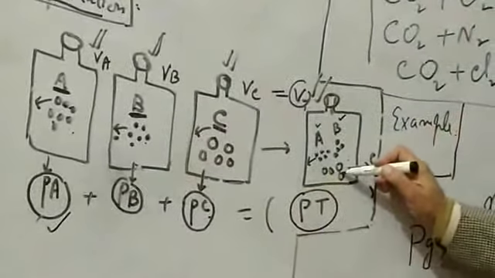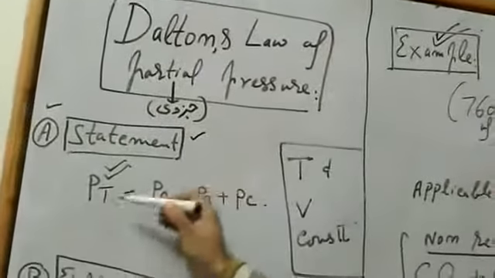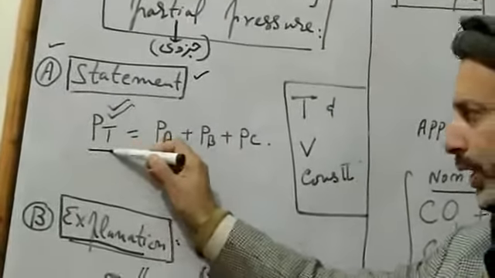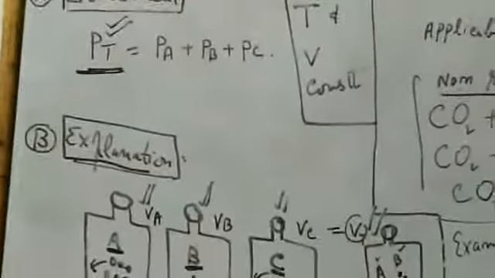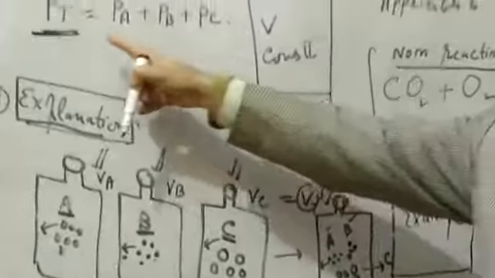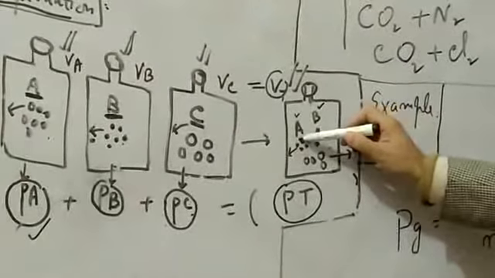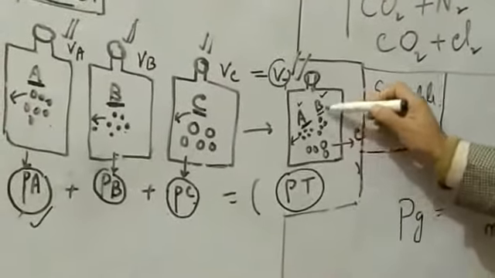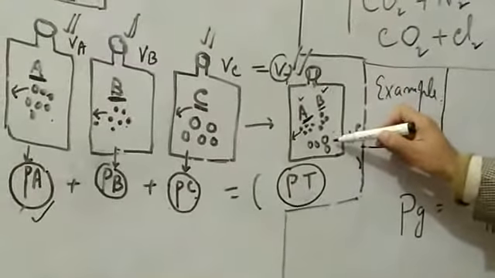And this is what we call Dalton law of partial pressure, which can be stated as: the total pressure, PT meaning total pressure, of a mixture of non-reacting gases. You have to remember this point, that A and B and C should be non-reacting gases